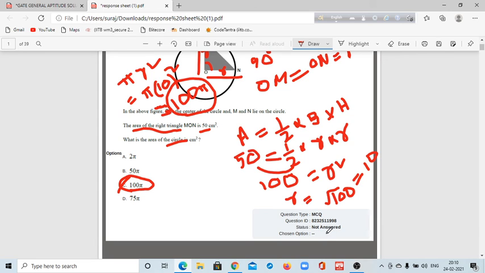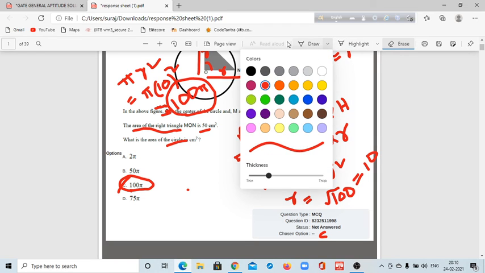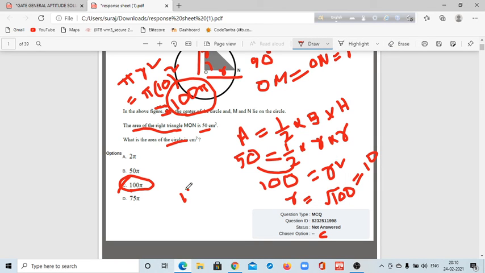So the answer is option C. So the difficulty level of this question was very easy.